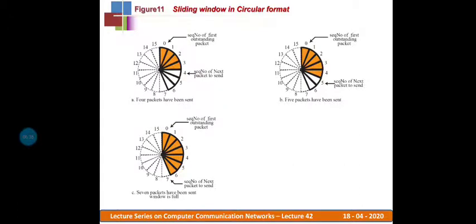Similarly, you can take another case. In this, seven packets have been sent out, and that's why my sequence number for the next packet to send is pointing to the seventh number here.